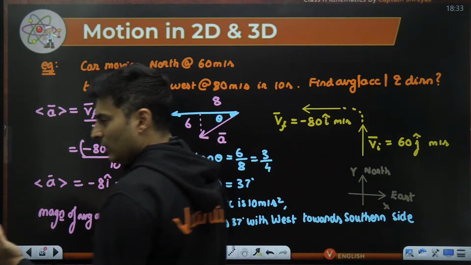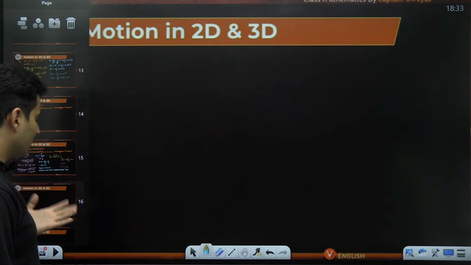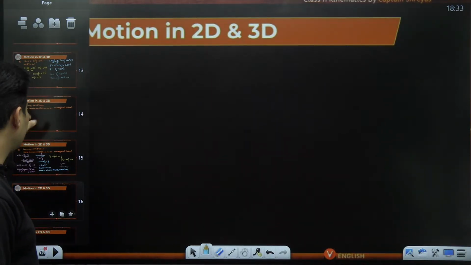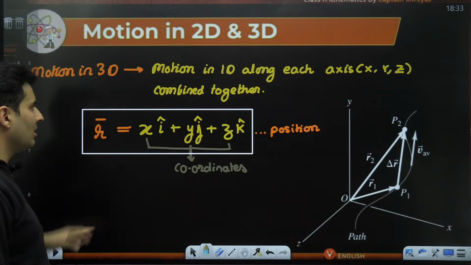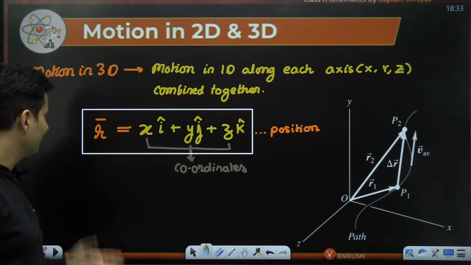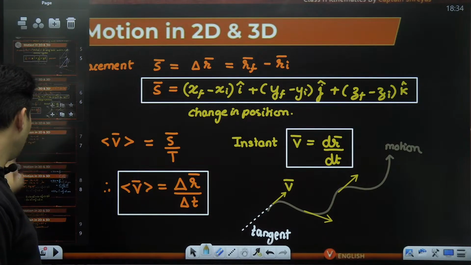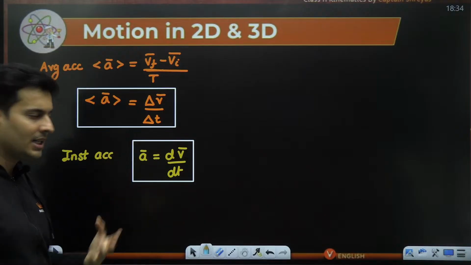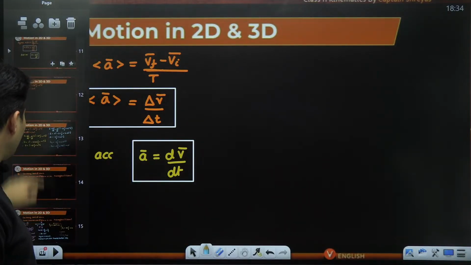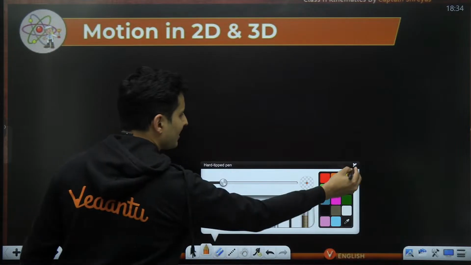So at the end of the day, 1D, 2D, 3D motion is nothing but one-dimensional motion only, all clubbed together. Whether it is position, displacement, velocity, or even acceleration, it is just solving i, j, k separately. So some of you might be wondering, are kinematics equations even applicable? The answer to that is yes.